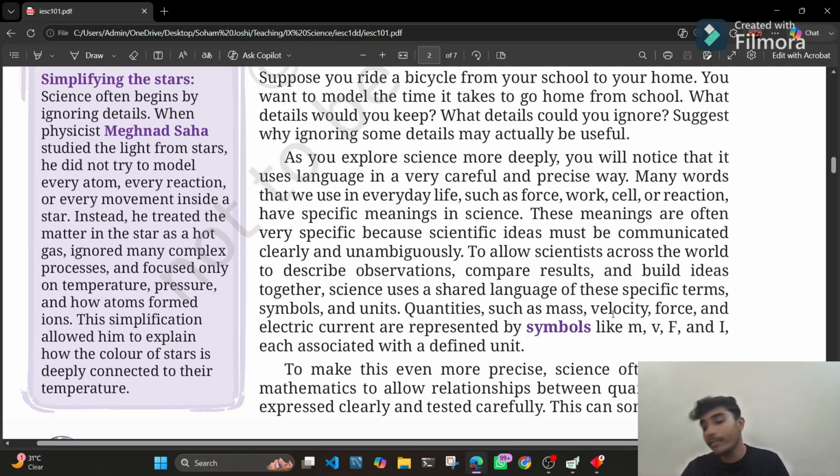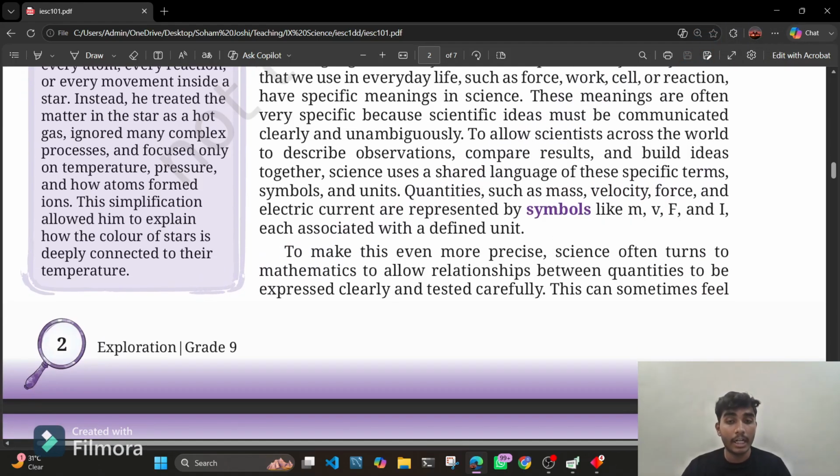So for that, science uses a universal shared language of units to maintain uniformity. We have similar units and symbols also. So just you can see here that we have M, V, F, and I. Basically, small m represents the mass. Then the small v represents the velocity. Capital F represents force. Capital I represents current.